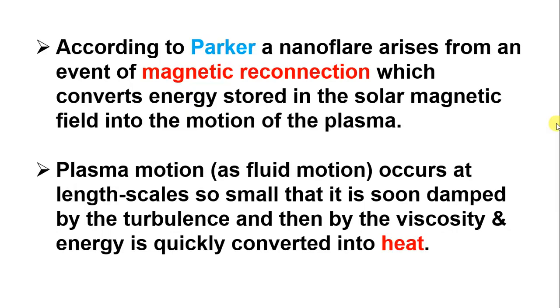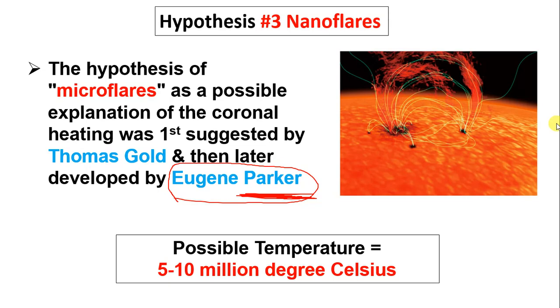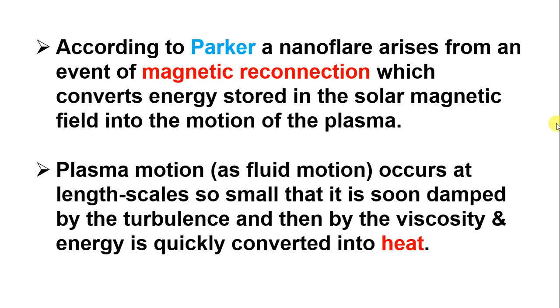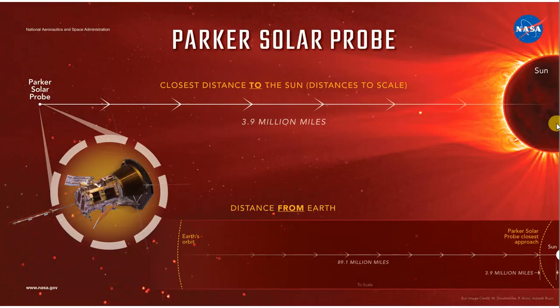And see, I told the name Eugene Parker. On the name of Eugene Parker, because he studied the magnetic solar winds, NASA sent the Parker Solar Probe near the sun. The speciality of this Parker Solar Probe is that it is the first probe sent near to the sun, at a distance of nearly 3.9 million miles. This is to be noted, just 3.9 million miles.